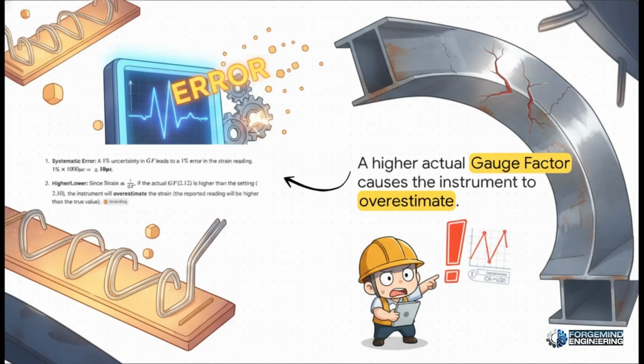Furthermore, because strain is inversely proportional to that gauge factor, if the actual physical gauge factor happens to be higher than the nominal setting we originally programmed in, our instrument is going to overestimate the physical strain. The really crucial takeaway here is that knowing your sensor's underlying math is literally the only thing preventing you from acting on false inflated data. Think about it. Without this math, you could be shutting down an entire factory line for a bent steel beam that is actually perfectly fine.